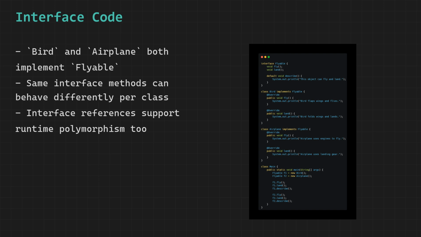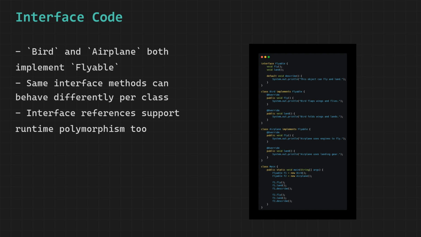When we call fly on F1, Java sees the actual object is a bird and runs bird's version. The output is bird flaps wings and flies. When we call land on F1, bird's version of land runs and prints bird folds wings and lands. When we call describe on F1, neither bird nor airplane overrode the default method, so Java runs the version inherited directly from the flyable interface and prints that the object can fly and land.